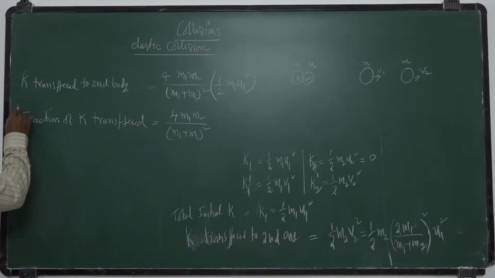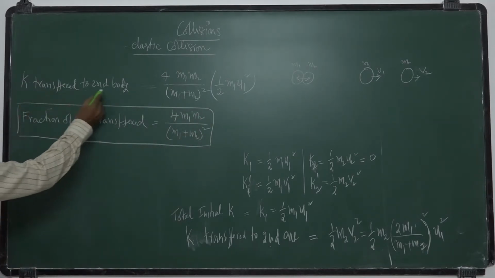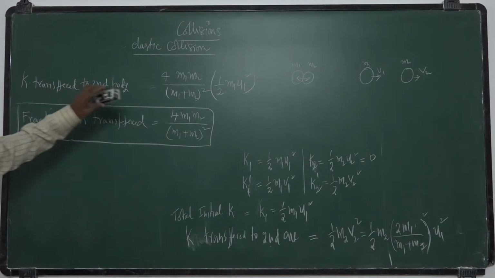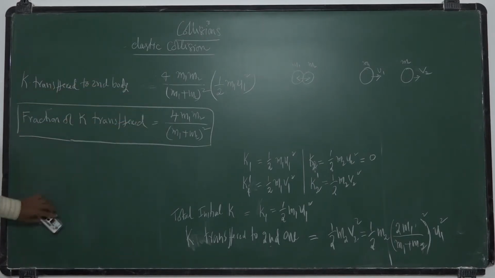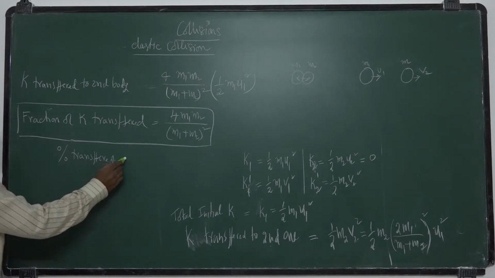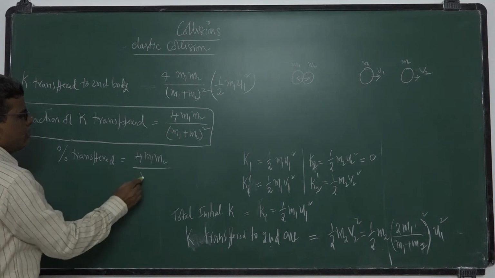Fraction of kinetic energy transferred will be the kinetic energy transferred to the second body divided by the total. You divide with the total, you will get the fraction. If you want the percentage transferred, you multiply with 100. Percentage transferred, if you want, multiply with 100, okay.